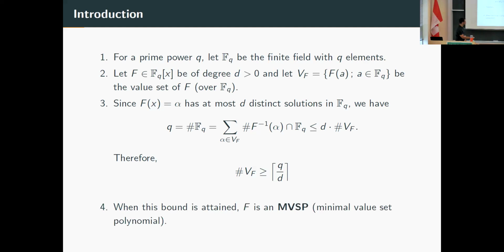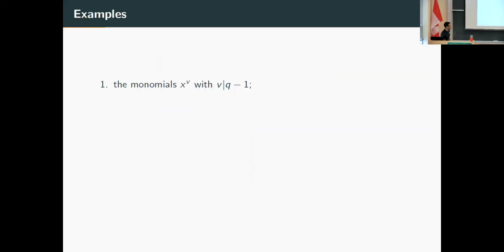And so when this bound is attained, we say that F is an MVSP, right? Minimal value set polynomial. Okay. So before going forward, I'll just give some examples. First, a very simple one.